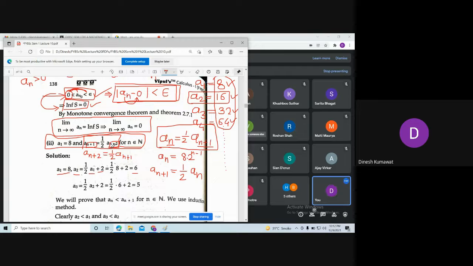Okay. See, what they want to write is this 2 is nothing but what? This comes in the addition. Okay, this is nothing but this. That is an plus 1 is equals to 1 upon 2 times an plus 2.